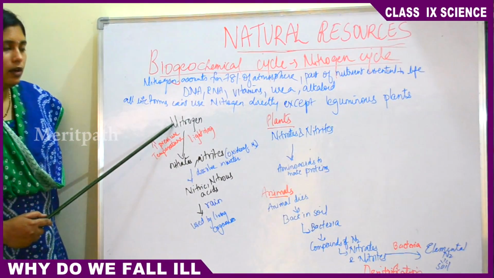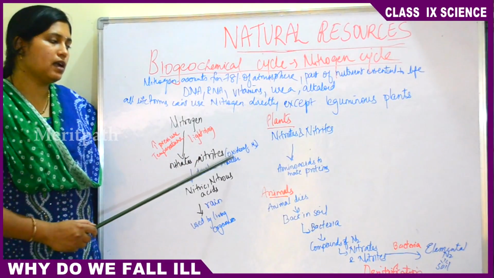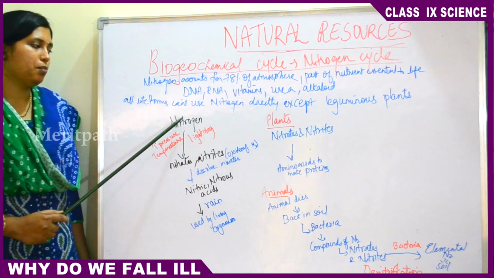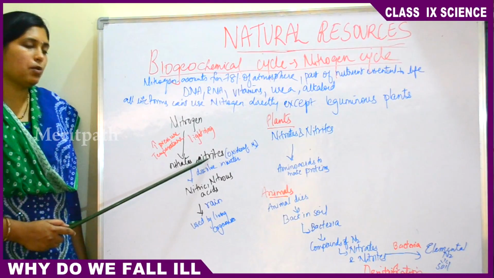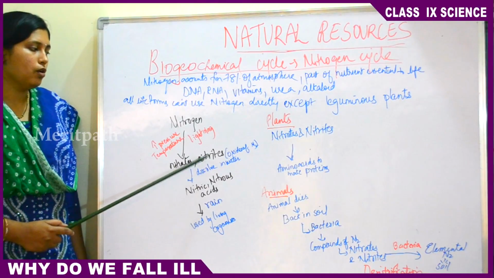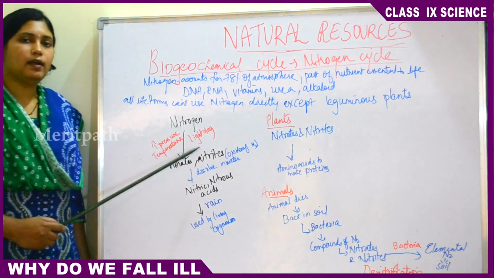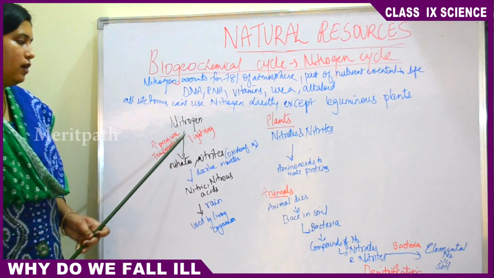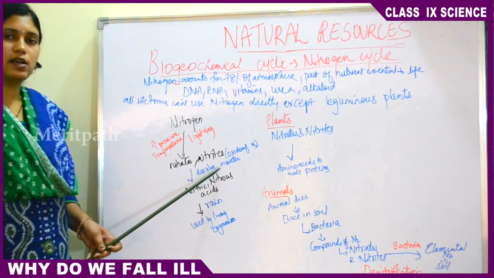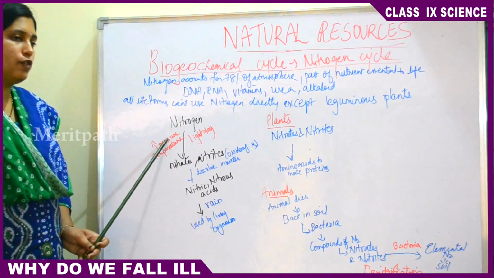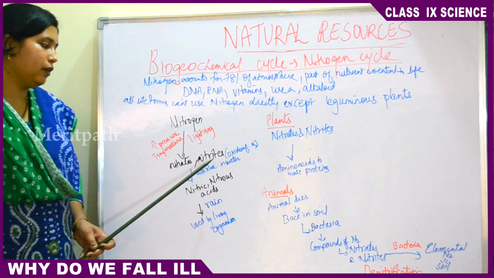The atmospheric nitrogen will be converted into nitrites and nitrates. These are the oxides of nitrogen. This process is called nitrification. It is done in the presence of lightning and under high pressure and temperature. Under high pressure, high temperature and lightning, atmospheric nitrogen will be converted into nitrates and nitrites, the oxides of nitrogen. This process is called nitrification.